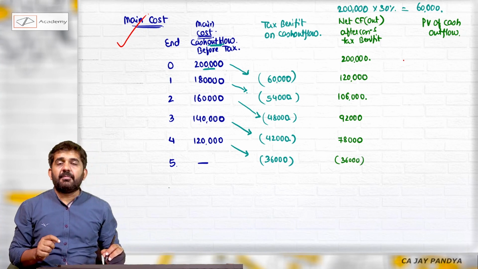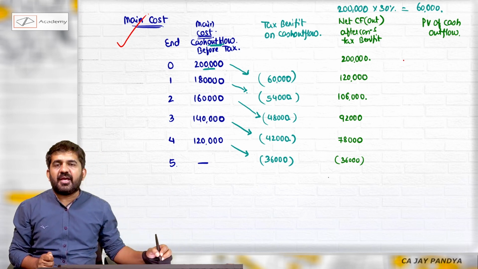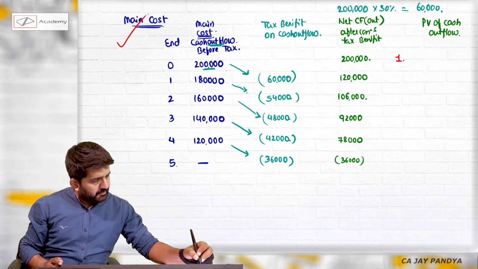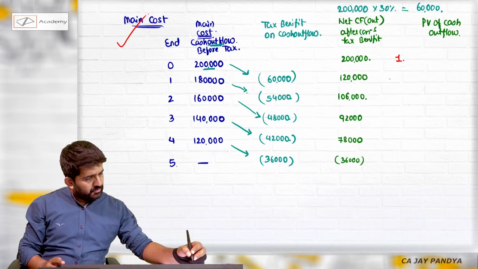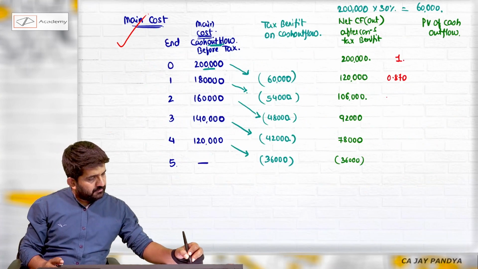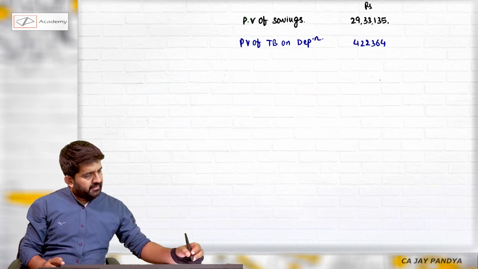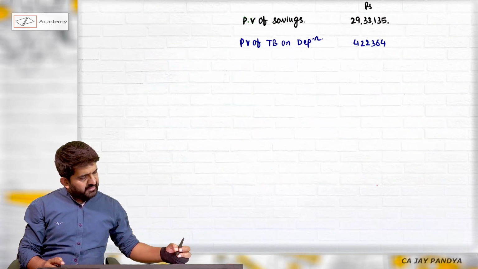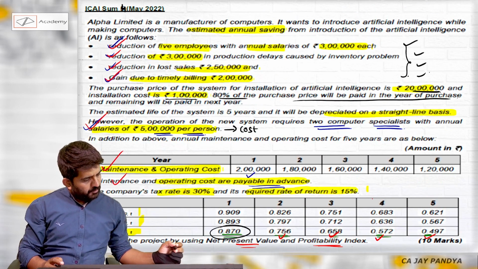What I will be doing is finding out the present value of cash outflow. These all are cash outflow. Now I will be finding out present value. How will I find it? First, let me write down the factors: 0.870, 0.756, 0.658, 0.572, 0.497.